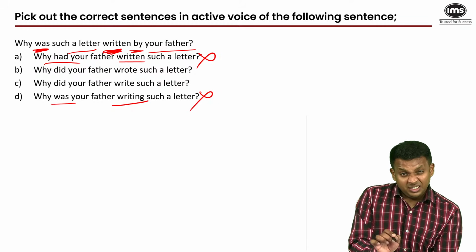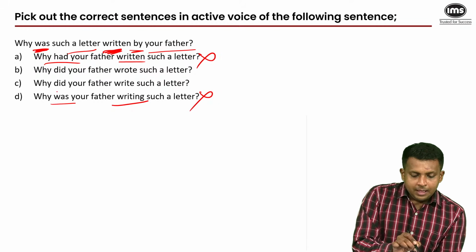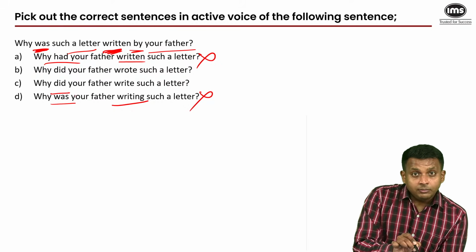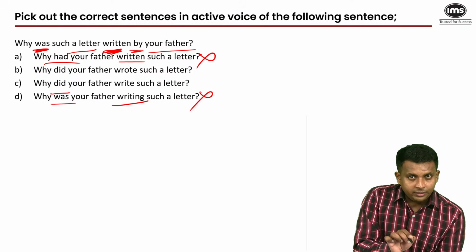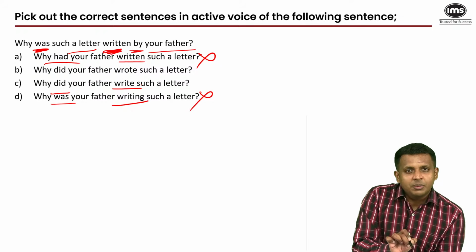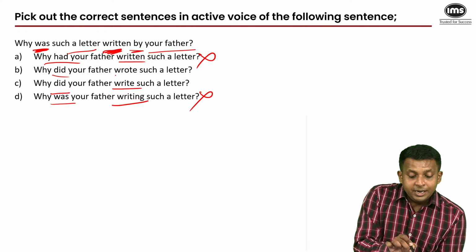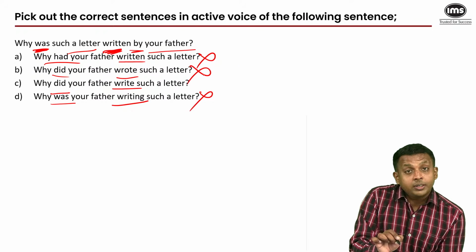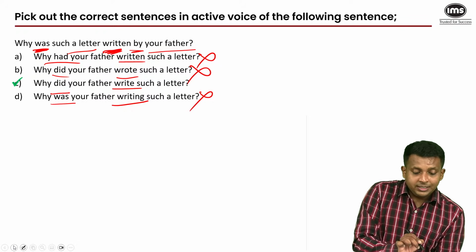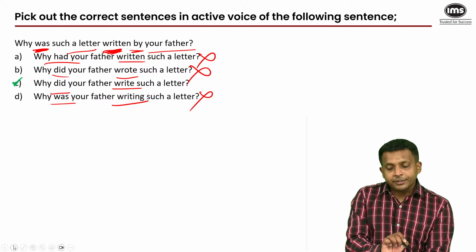What do we need? The simple past tense. But when you use did, the auxiliary verb did, to indicate the simple past tense, you just use the base verb write. Did wrote, not correct. So the answer is C. Why did your father write such a letter?